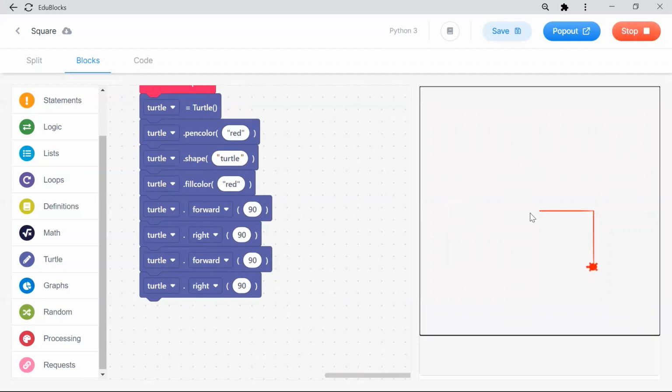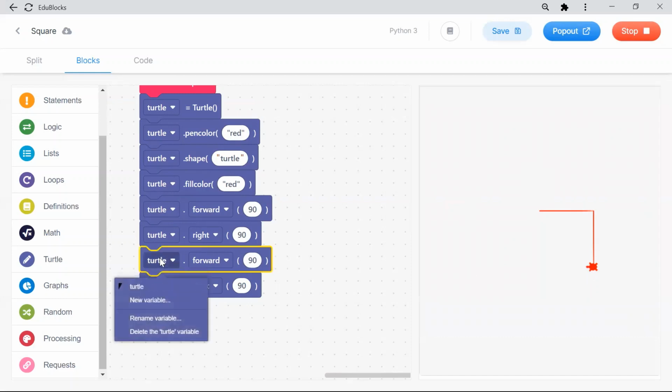So now I went forward, I changed my angle 90 degrees. Again, I draw forward, I change my angle 90 degrees. Again, I will do forward.